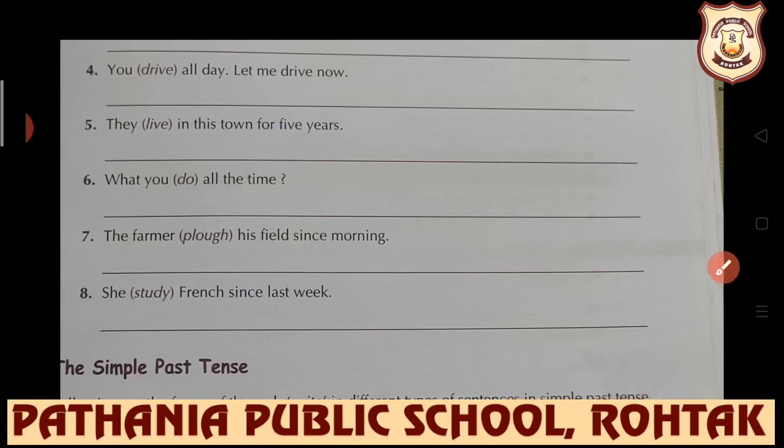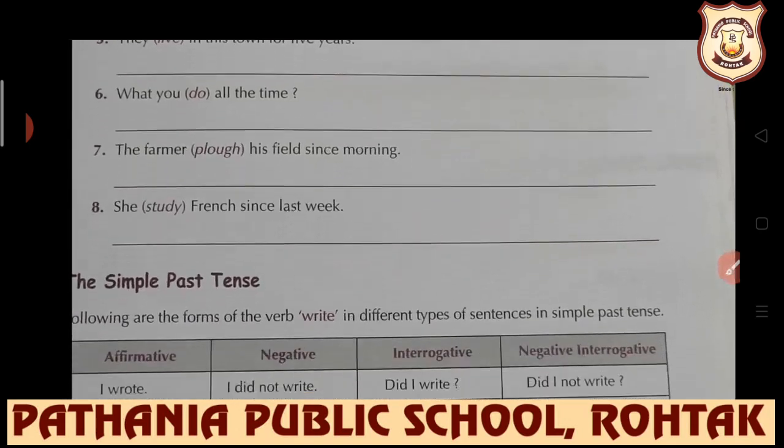If you know the starting point, the definite time of action, then since is used. If you don't know the actual point at which the work started, then for is used. I have been working here since 2012. I have been working here for 9 years. Which 9 years? No definite time is there. But since 2007, since 2012, since December, since morning, these are all particular, definite times. So with them since will be used. Further we have simple past.